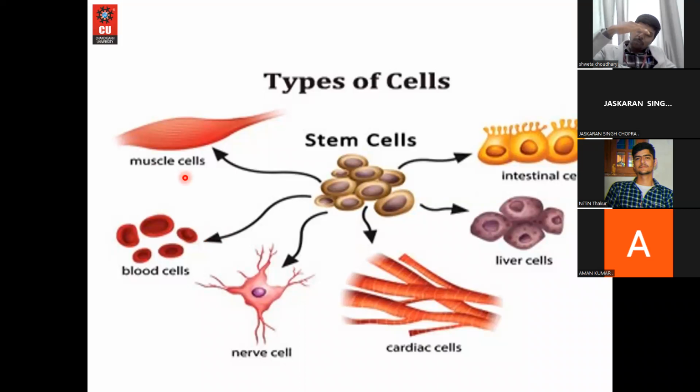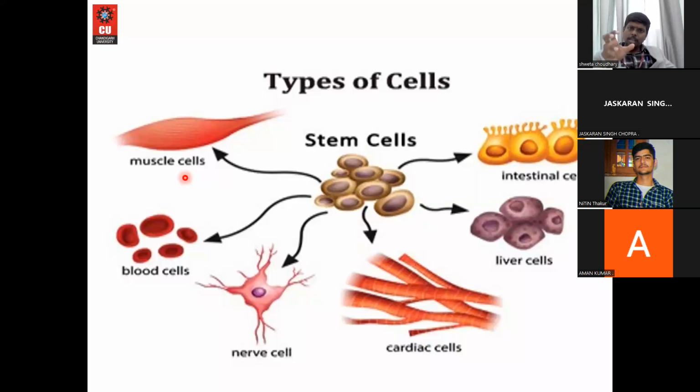Now these muscle cells will further differentiate into muscular tissues. Blood cells will further differentiate into red blood cells, white blood cells, and platelets. Nerve cells will further differentiate into neurons, glial cells, oligodendrocytes, microglial cells, etc. Cardiac cells will be further differentiated to make a functional heart. Liver cells, hepatocytes, will further differentiate to make a liver. Intestinal cells will further differentiate into the complete gut system, starting from the esophagus to the anus.